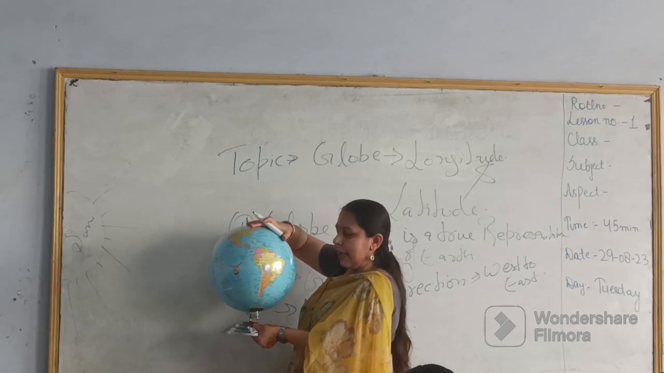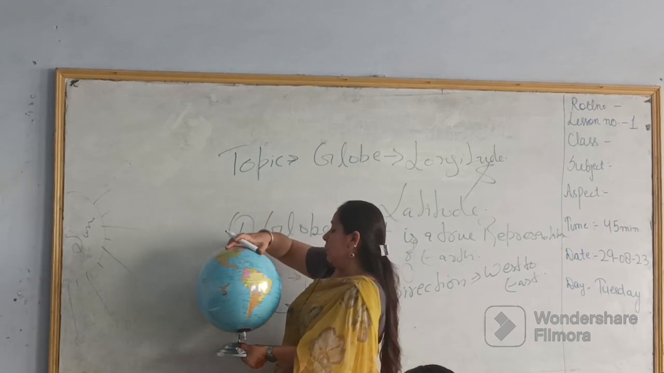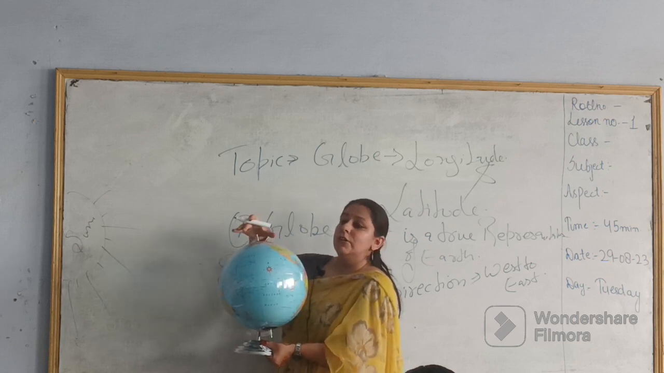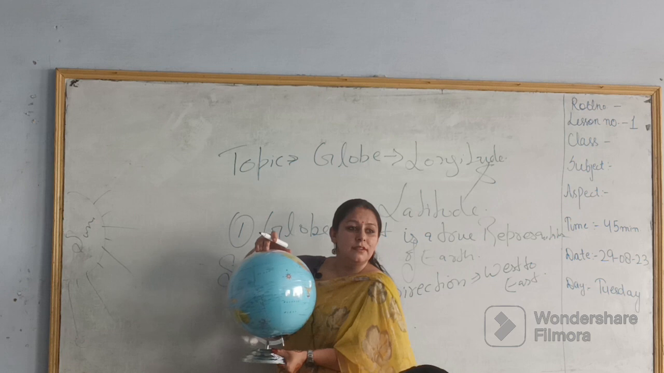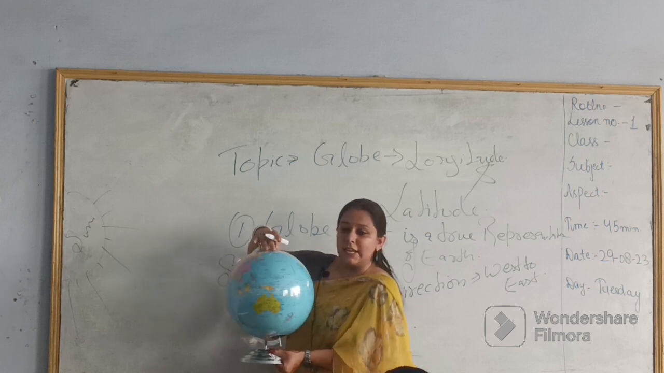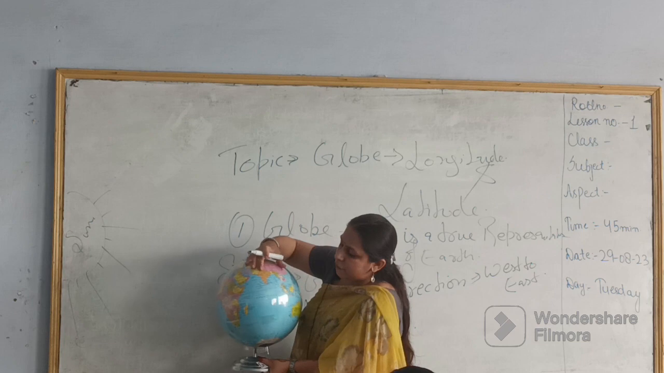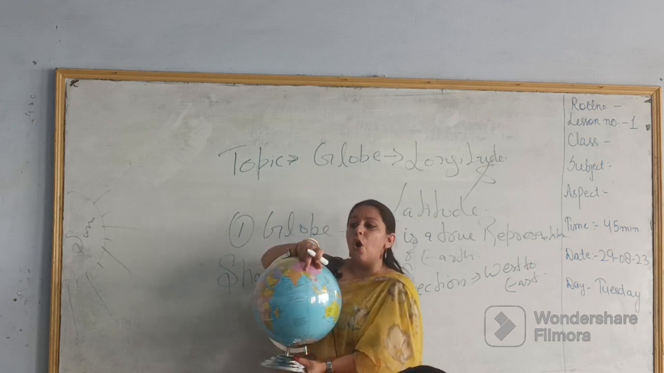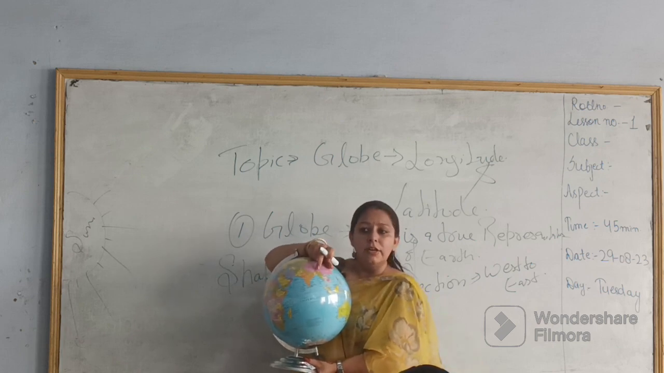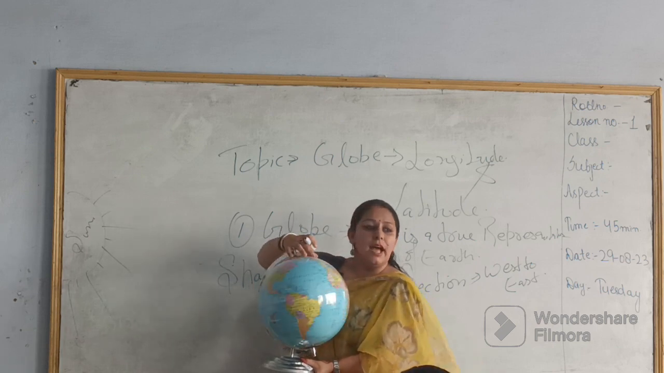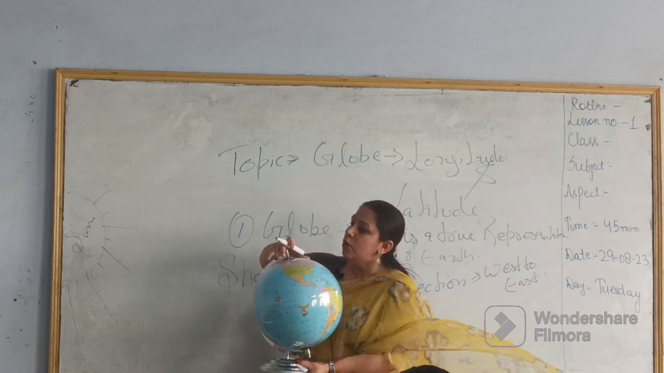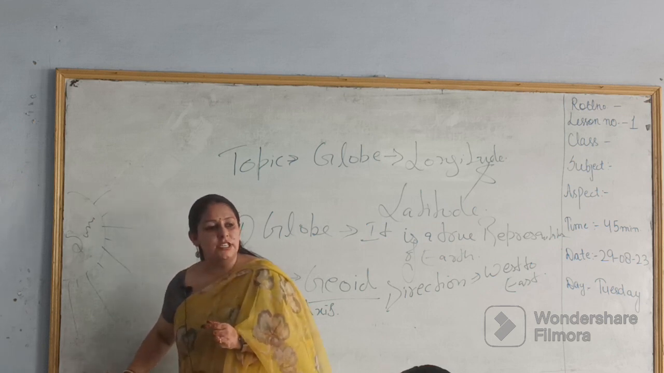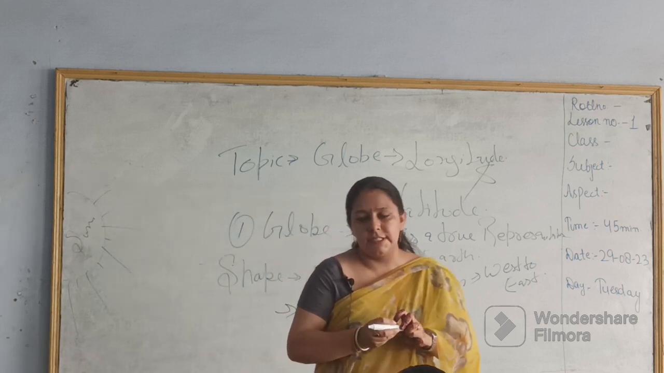direction, to which direction, which state comes first to the sun? That is Arunachal Pradesh. So, Arunachal Pradesh is the first state in India where the sun rays come first. So, by this we came to know that earth revolves west to east. In Arunachal Pradesh, the light comes first.